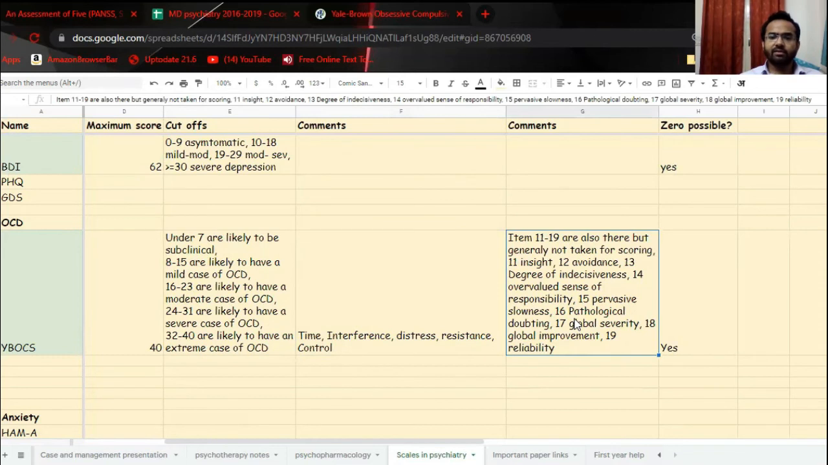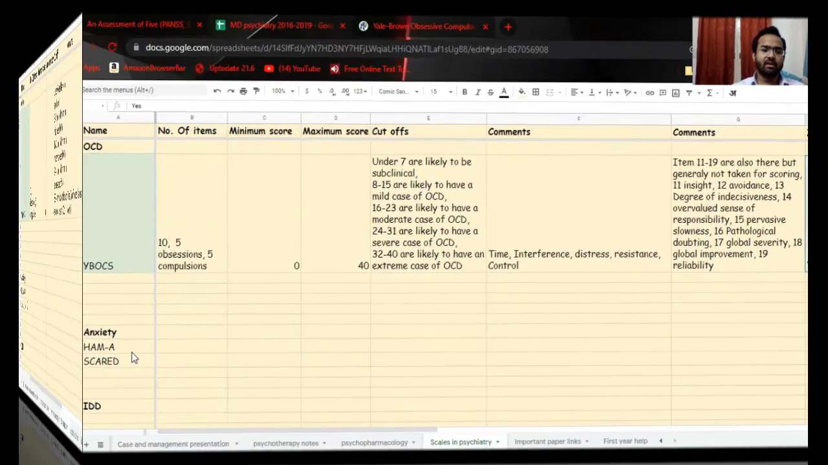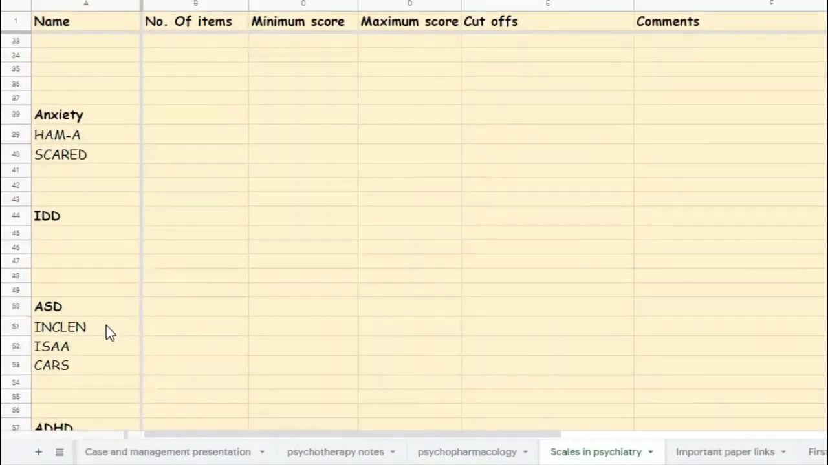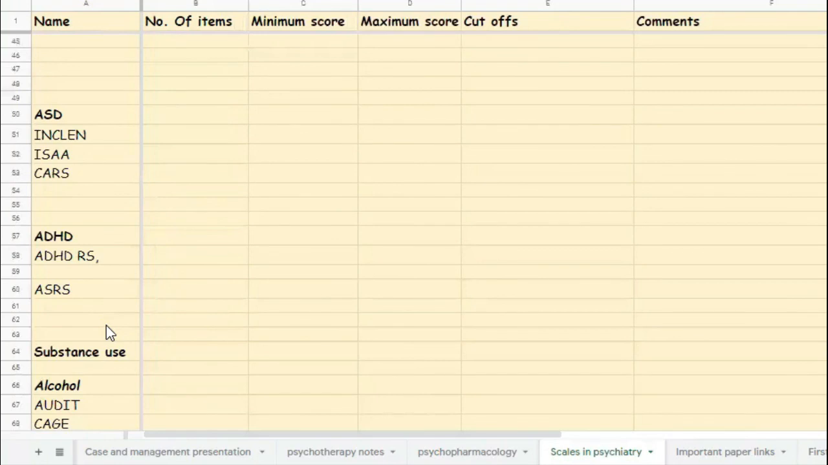Again, we will mention 11 to 19 items are also there, but we are generally not taking them for the scoring. 11 is insight, 12 is avoidance, 13 is degree of indecisiveness, 14 overvalued sense of responsibility, 15 pervasive slowness, 16 pathological doubting, 17 global severity, 18 global improvement, 19 is reliability. Is 0 possible? Yes.